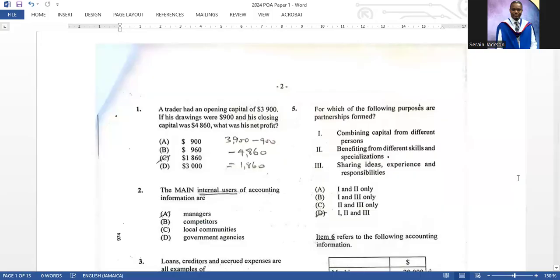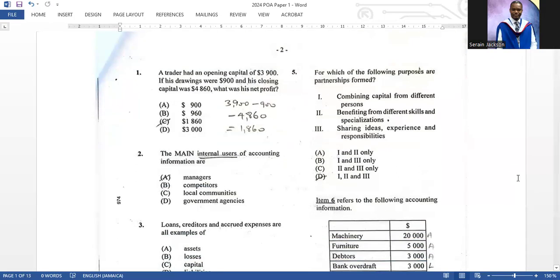So the multiple choice would value 60 marks out of the 200 marks that is available, and you want to try and get as much of those 60 as possible, if not all the 60. If you're looking at how I do it, for some of them that can show working, I just show the working out so that you guys can see what I do, and you can understand it.